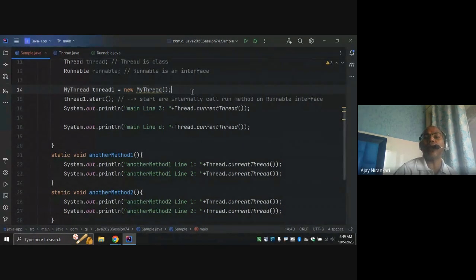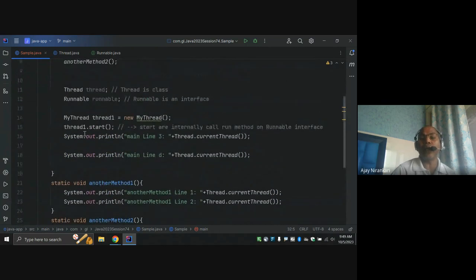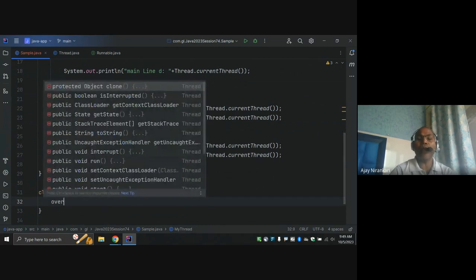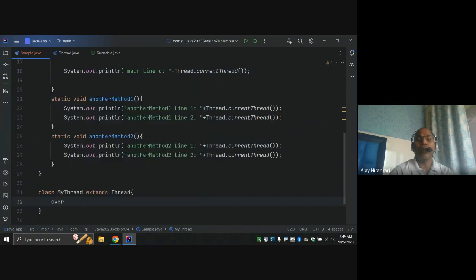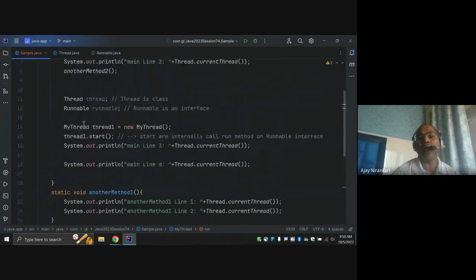So here I'm going to use the MyThread class, and I have to override the run method, because internally the start method calls the run method. So how do I override it? This is the run method I have to override. Why are we overriding the run method? Because internally the start method is going to call the run method of your Runnable interface.